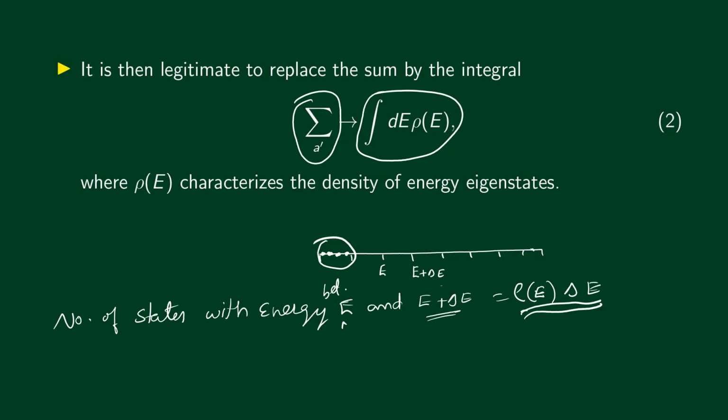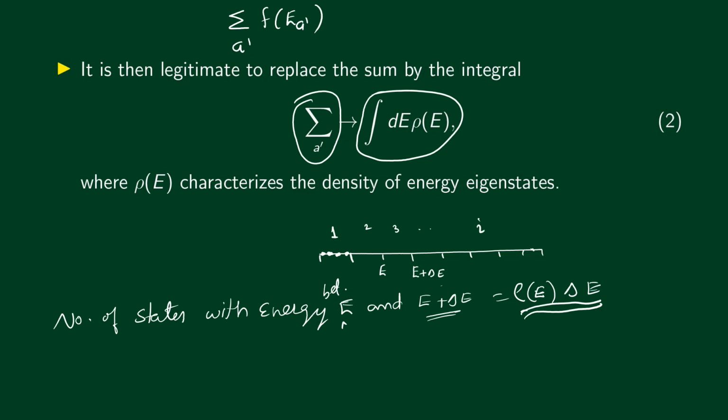Now let's consider a summation of this form, sum over A prime of some function of energy. All right, so you have to sum this function over all energy eigenvalues or all energy eigenstates. Now instead of doing this, I can make an approximation. I label each of these intervals as 1, 2, 3, etc. In general, we'll give it a label i, the ith interval.